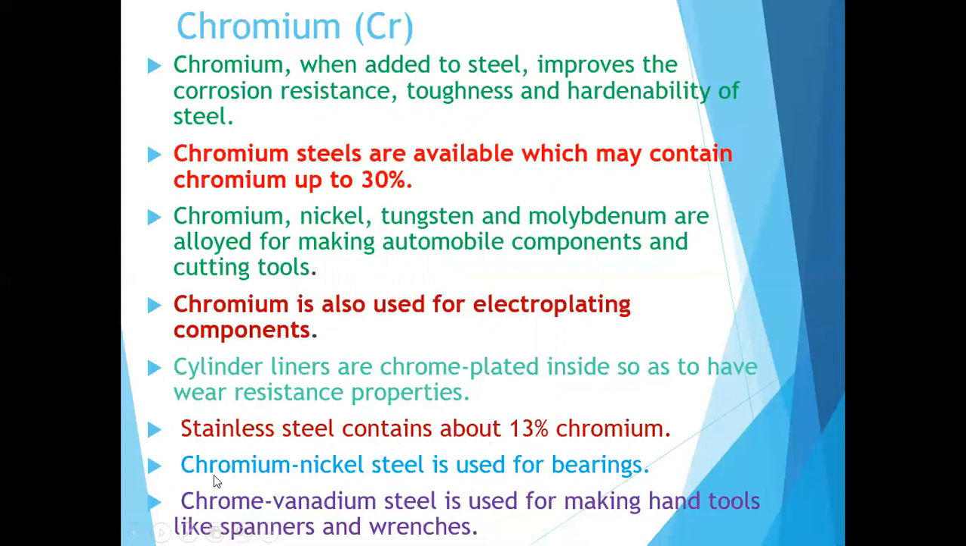Okay, next point is chromium nickel steel is used for bearings. So for manufacturing bearings, we are using chromium nickel steel. Okay, chrome vanadium steel is used for making hand tools like spanners and wrenches. So for spanners and wrenches we are using chrome vanadium steel.